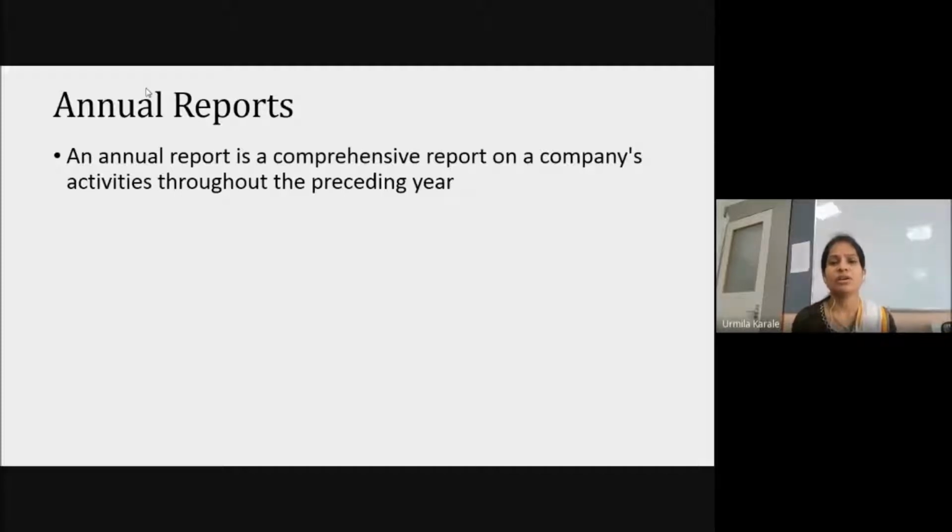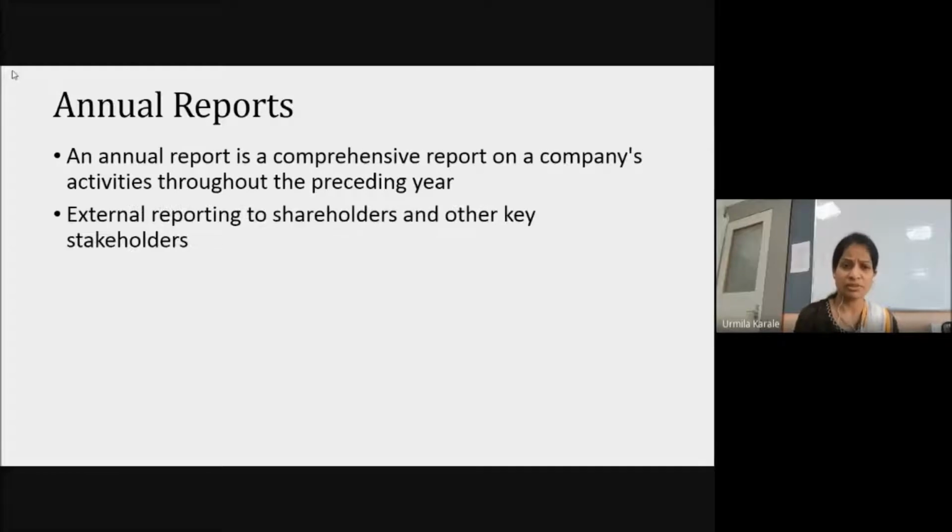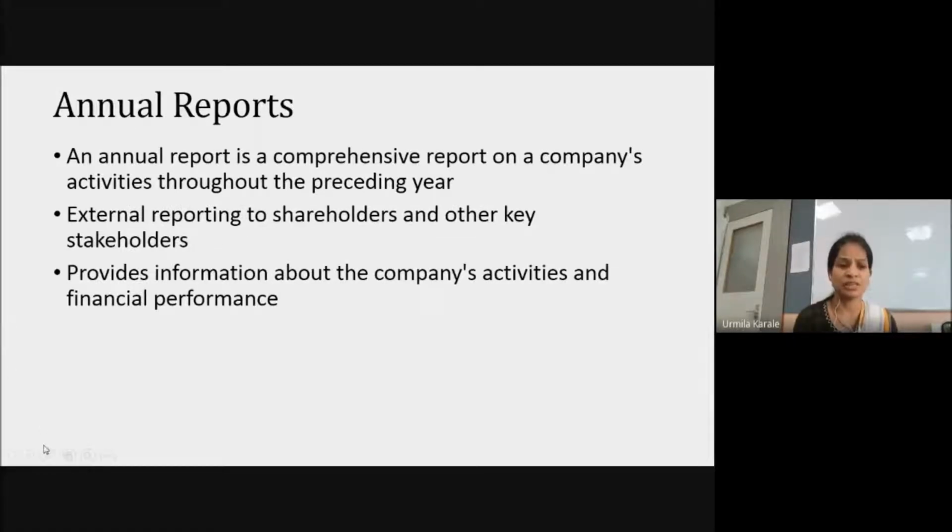But when we want only income statement and balance sheet for understanding the company's financial condition, you need to first download these reports. Okay, we'll see where and how you're going to get these reports. When we talk about this annual report specifically, these reports are prepared for external reporting. So if you remember, in the first year we have discussed there are different stakeholders, or what we say, the people who are associated with the business one or the other way.